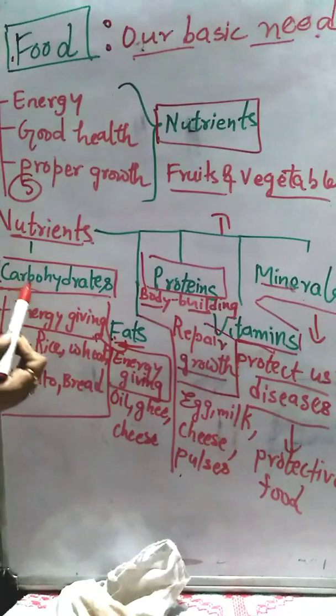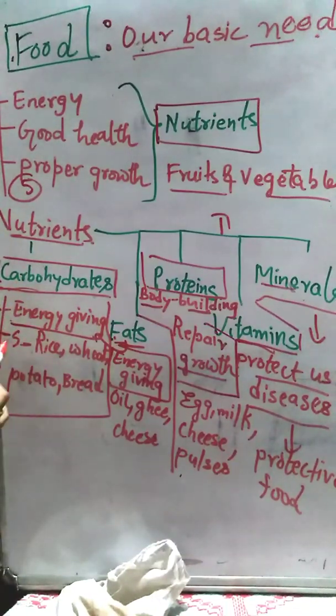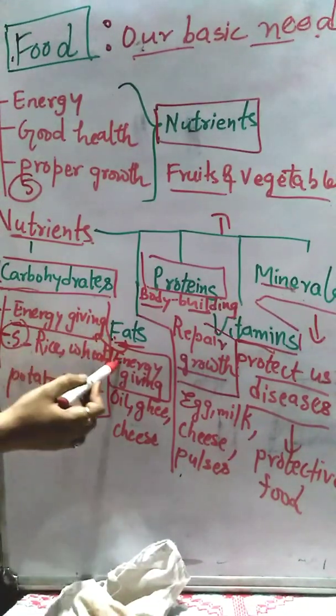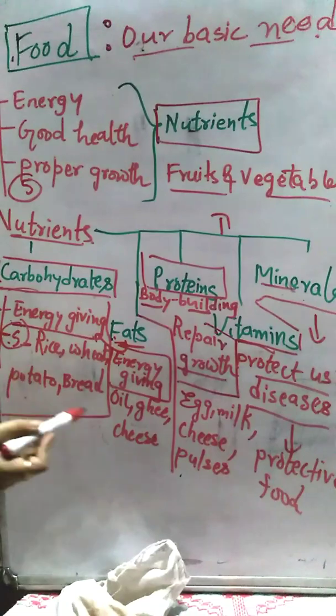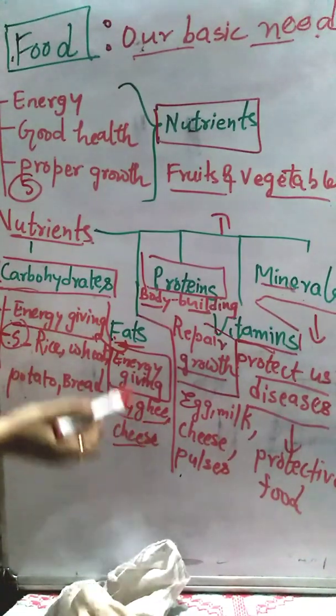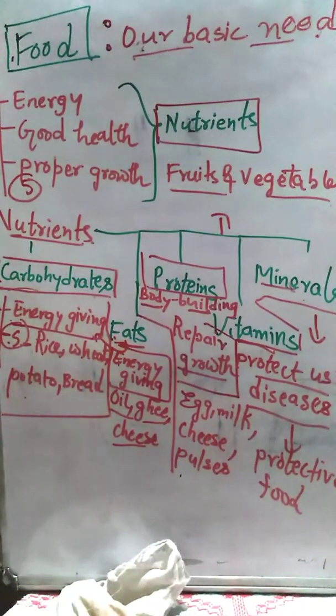Now, we have talked about the carbohydrates. So carbohydrates are known as energy giving food. Then next is sources. So sources are rice, wheat, potato and bread. Then we have talked about fats. Fats are also known as energy giving food. So all types of oil, ghee and cheese consist of fats. Okay. And fats give you more energy as compared to the carbohydrates.